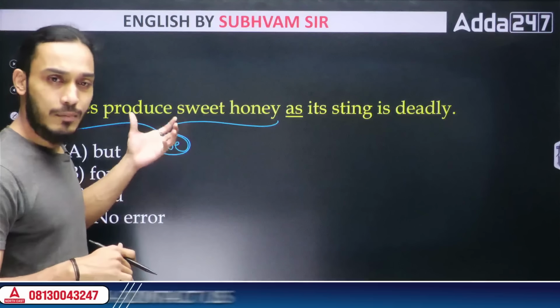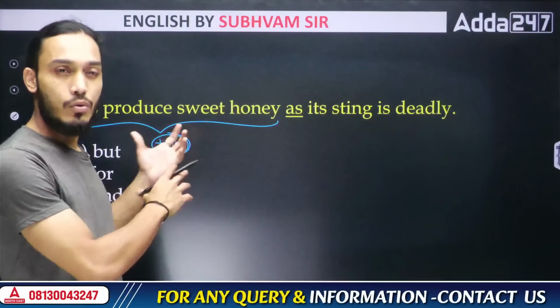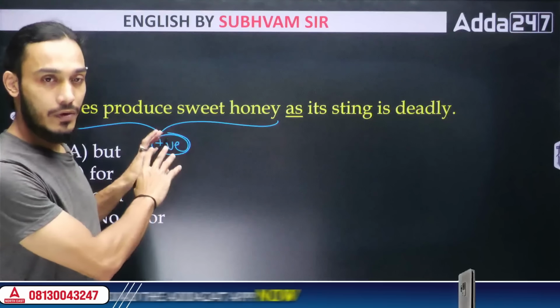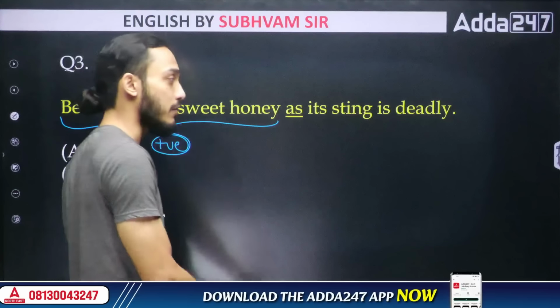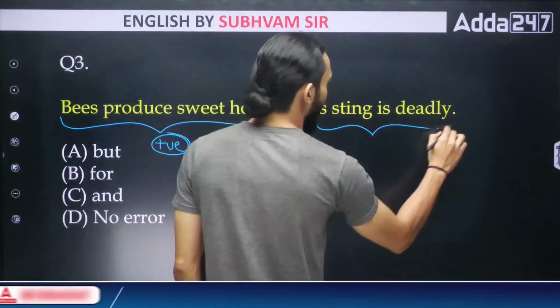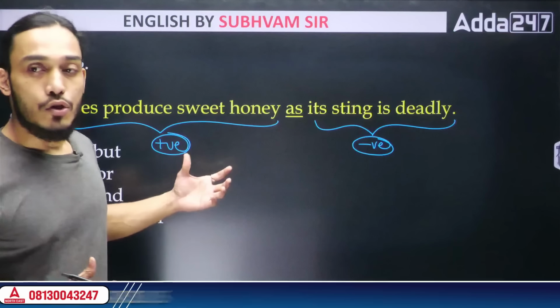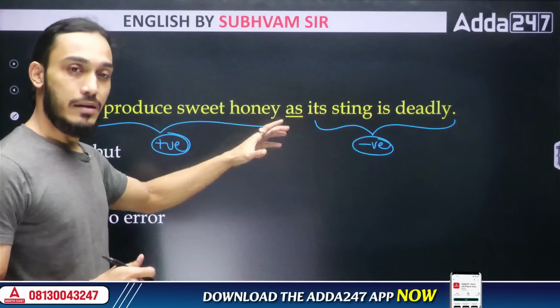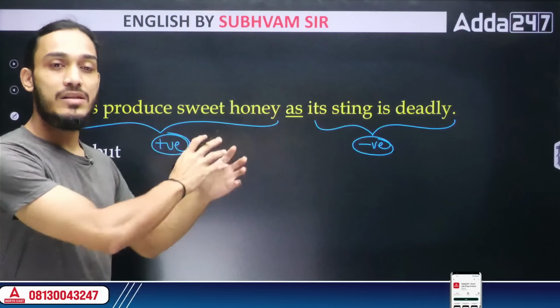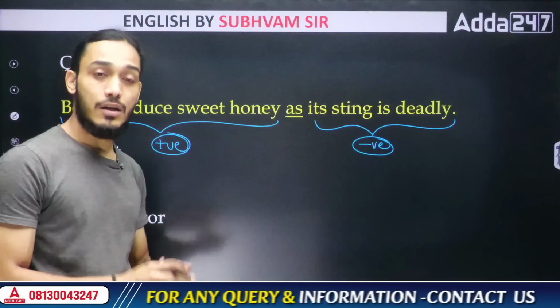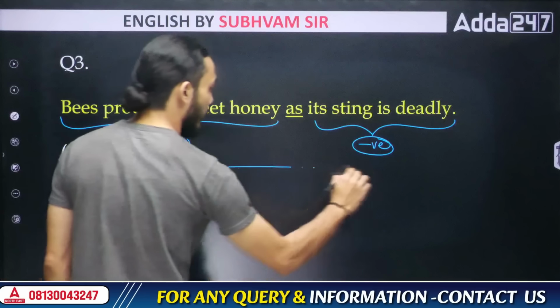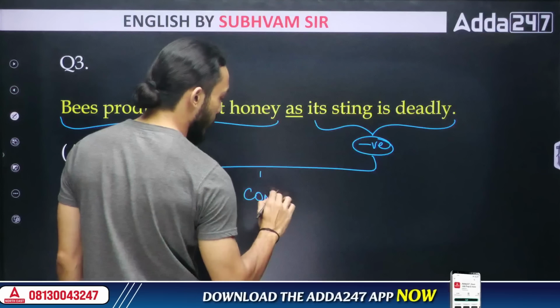Don't think of it as positive in the sense that we are not writing the word no, not. I'm just saying it's a positive thing in general, right? Not in a grammatical sense. In general, it's a positive thing. Bees having a deadly sting, it's a negative thing for us, right? So these two parts of the same sentence are expressing two different ideas. One is a positive idea, the other is a negative idea. So these two things are contrasting, right? There is a contrast between these two parts.